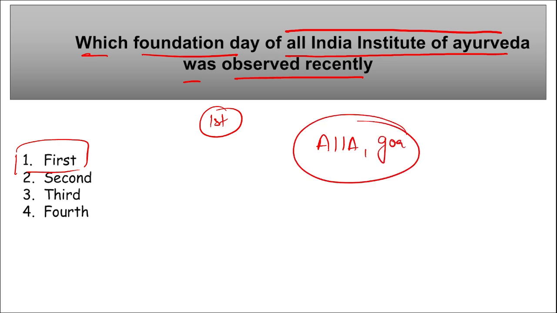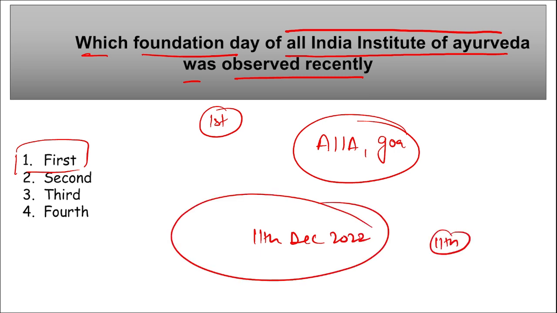Right? So Sarbananda Sonowal ji, who is our Union Minister of Ayush, that is Ayurveda, Yoga, Naturopathy, Unani, Siddha and Homeopathy, so this Ministry of Ayush has released a commemorative stamp also to mark the first foundation day of All India Institute of Ayurveda. And when was this observed? This was inaugurated on 11th of December 2022. So on 11th of December 2023, we observed the first foundation day or the first anniversary of All India Institute of Ayurveda that is located in Goa. Right?